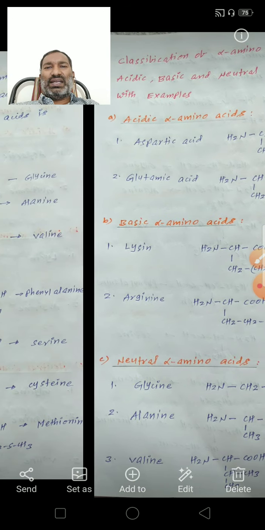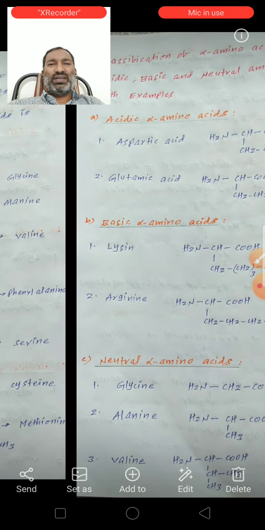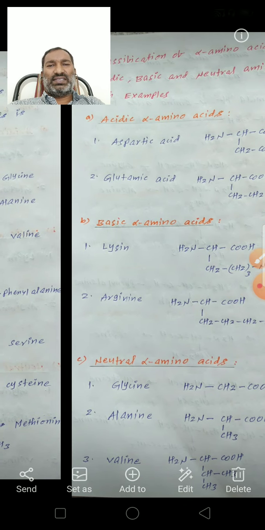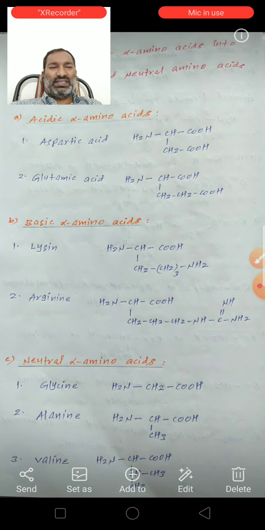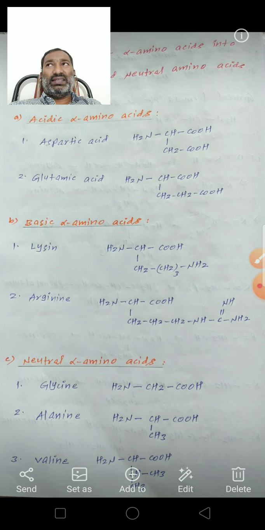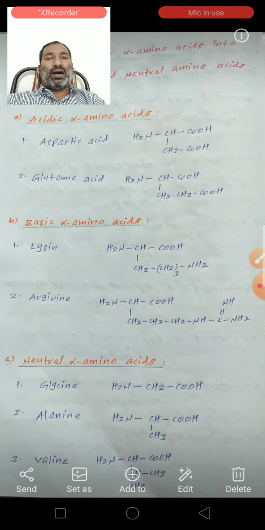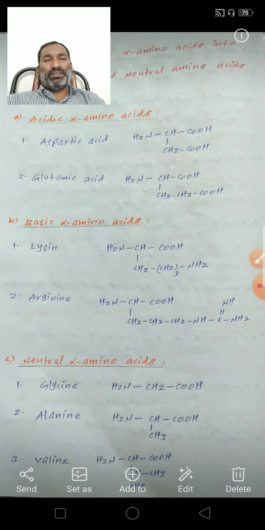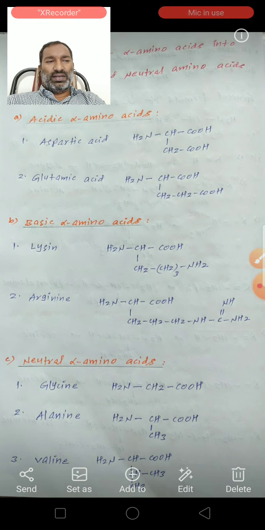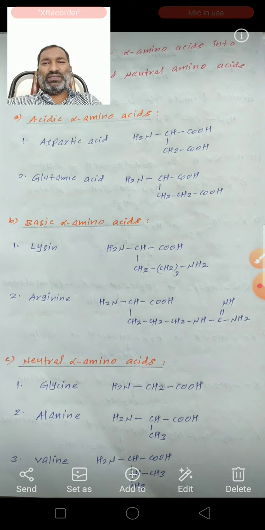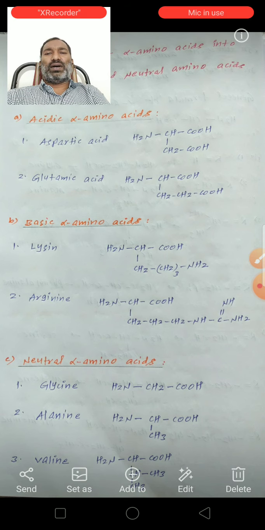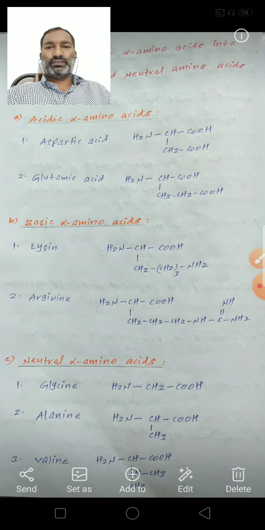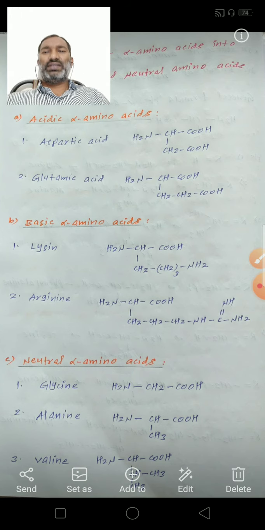See here, next classification of alpha amino acids into acidic, basic and neutral amino acids. So this is another classification of alpha amino acids into acidic, basic and neutral amino acids. With examples, see here, first one, acidic alpha amino acids. So the example is aspartic acid.